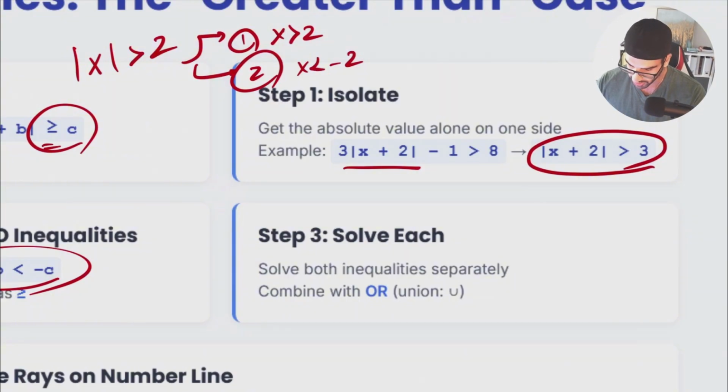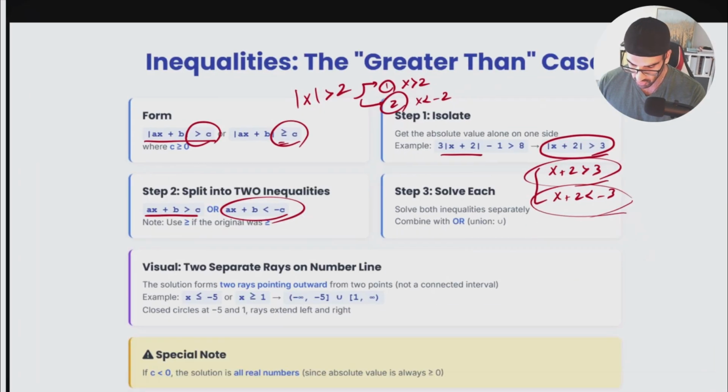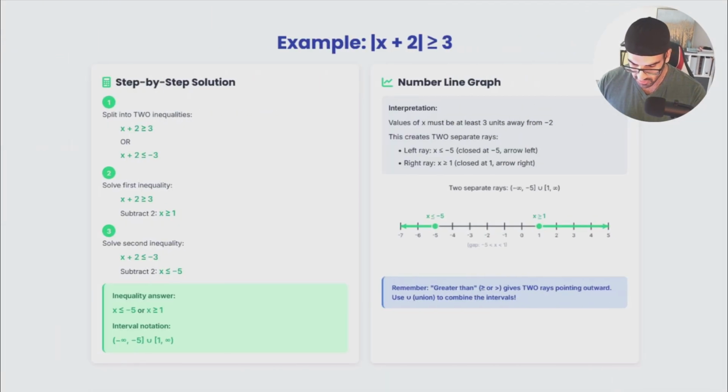So at this point, I know x plus 2 either is bigger than 3 itself, that's a fact, or x plus 2 is smaller than negative 3. Again, solve this one and you do have your final answer itself. So let's talk about an example.